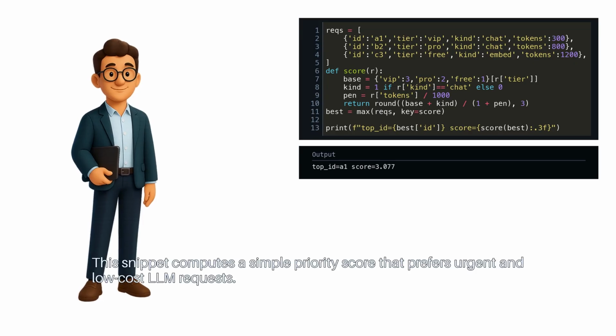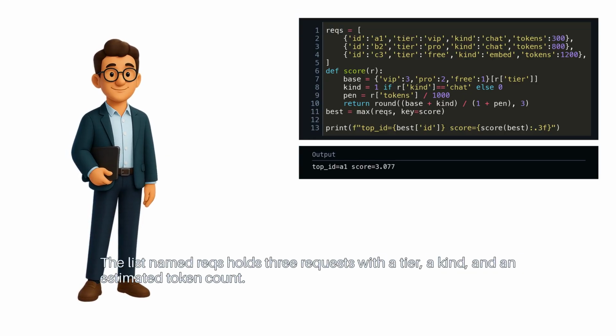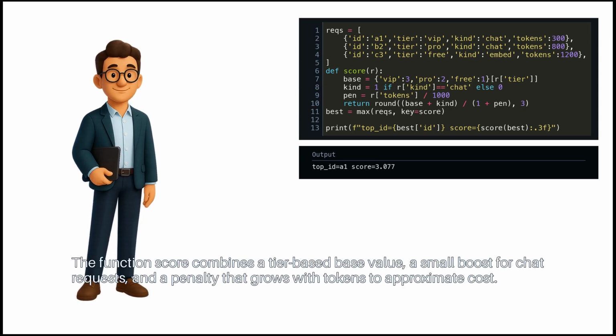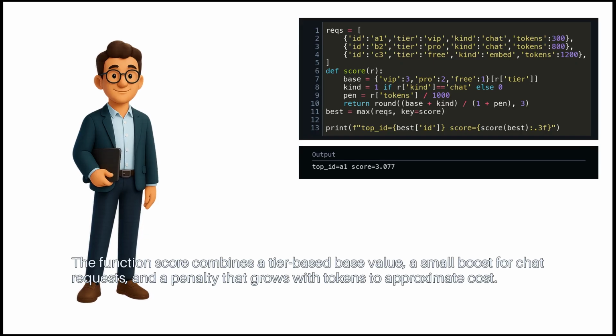This snippet computes a simple priority score that prefers urgent and low-cost LLM requests. The list named recs holds 3 requests with a tier, a kind, and an estimated token count. The function score combines a tier-based base value, a small boost for chat requests, and a penalty that grows with tokens to approximate cost.